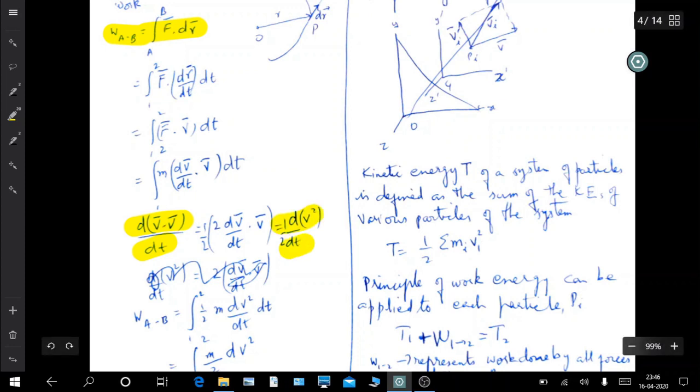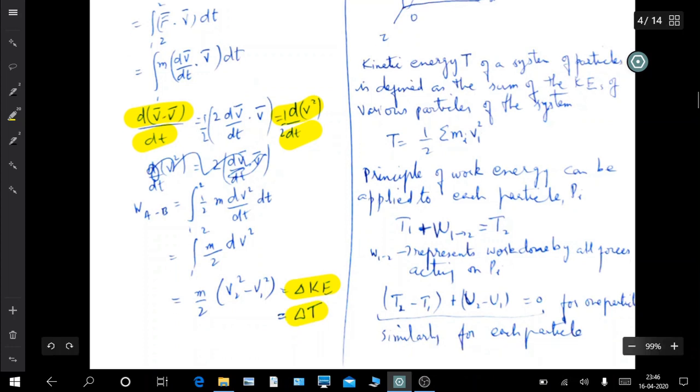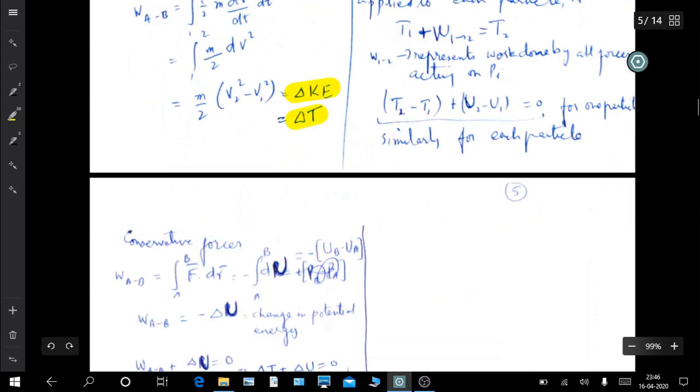Simple math. So we put this in the equation and we get, from 1 to 2, m by 2 d(v squared), dt gets cancelled, and this is equal to the change in kinetic energy, represented here as delta T. So the work done from point A to B along the path followed is equal to the change in kinetic energy. This is the work energy principle.